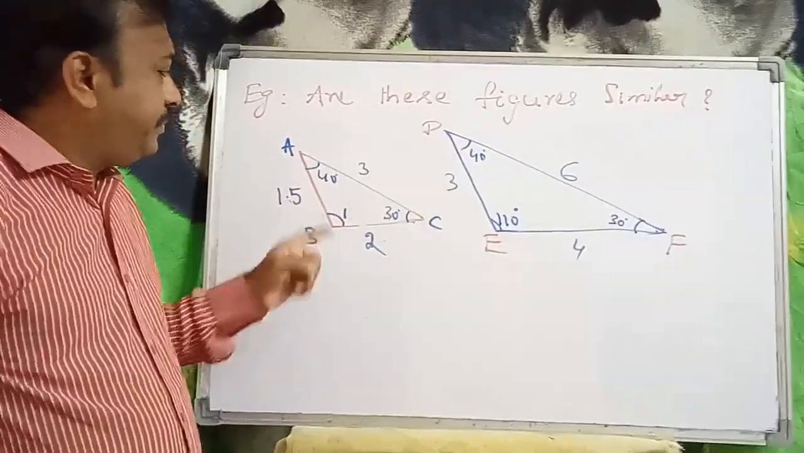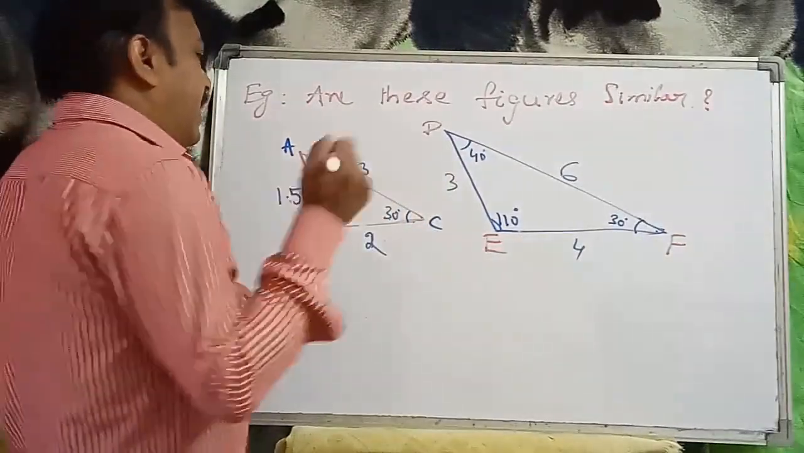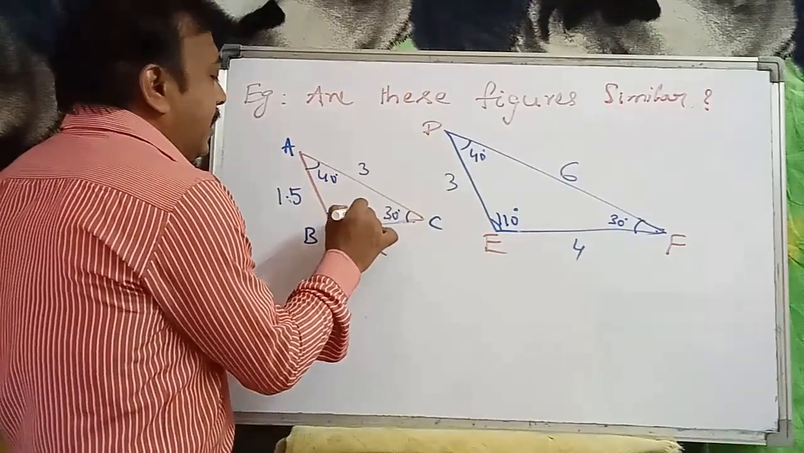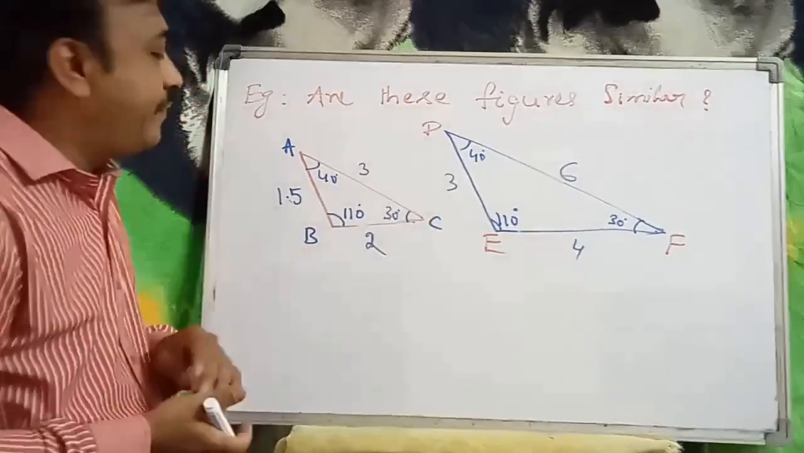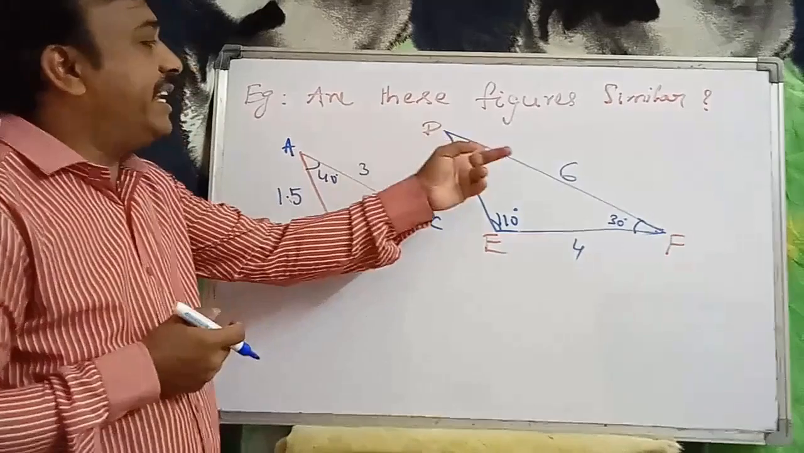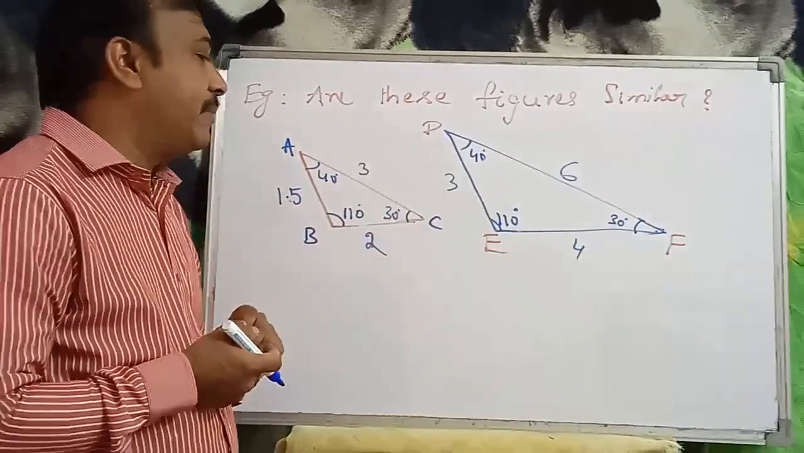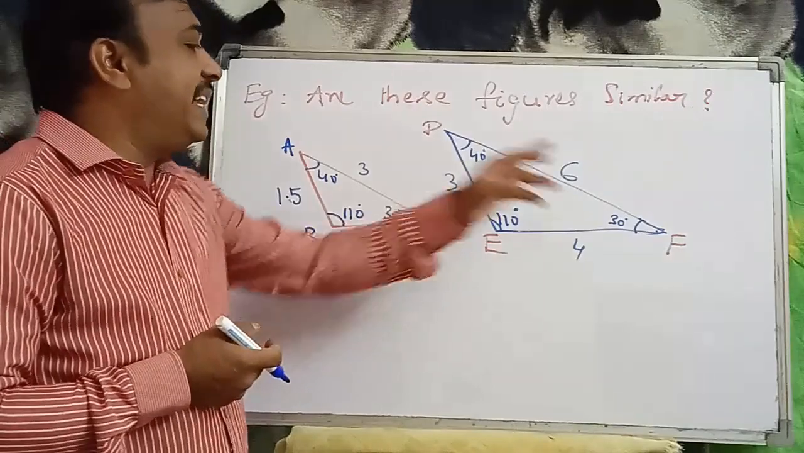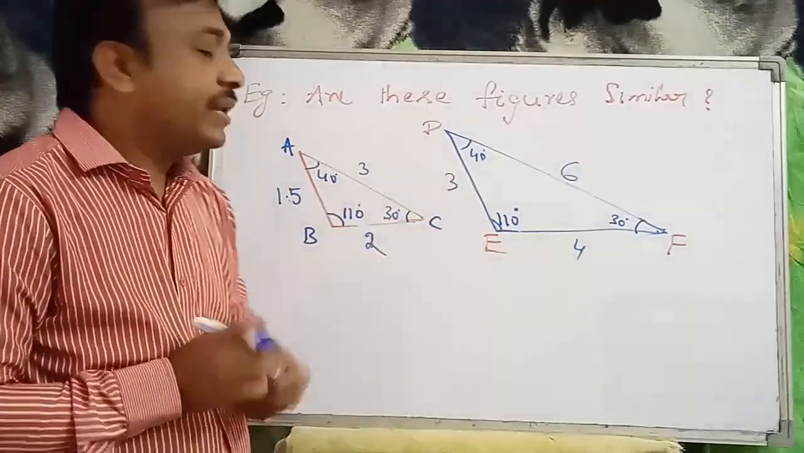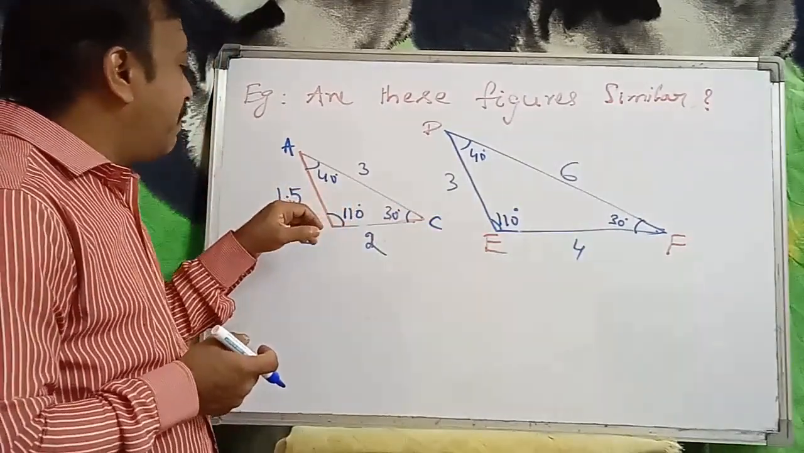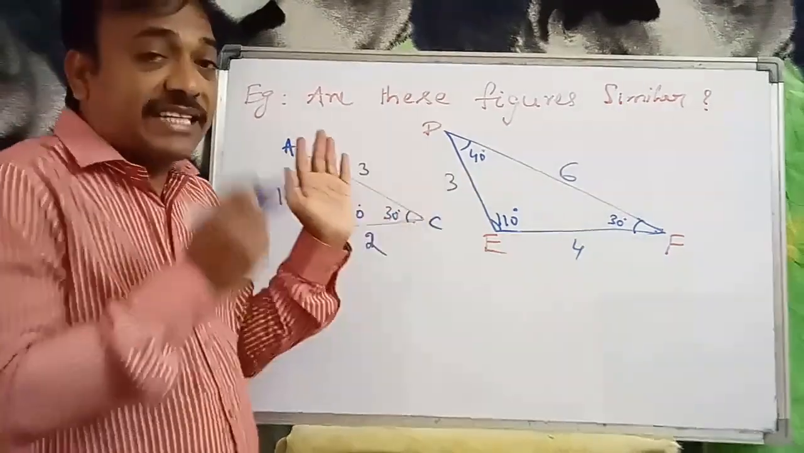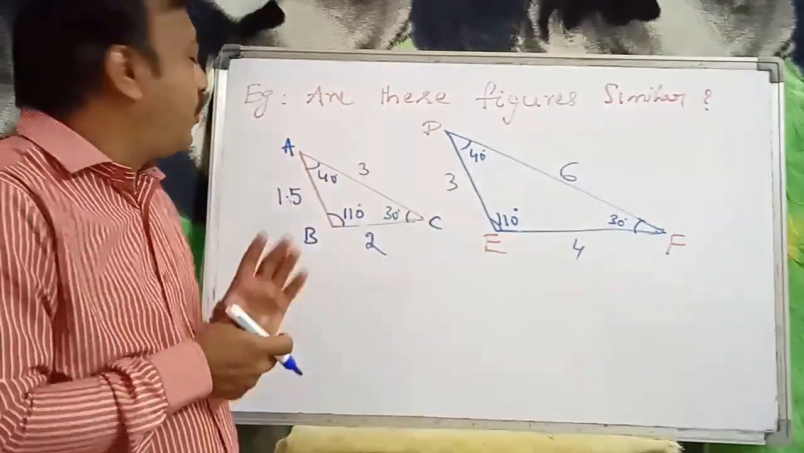Observe triangle ABC and triangle DEF. Angle A is 40, here angle D is 40. Angle B is 110, angle E is 110, and angle C is 30, angle F is 30. Observe the sides also, the corresponding sides now.